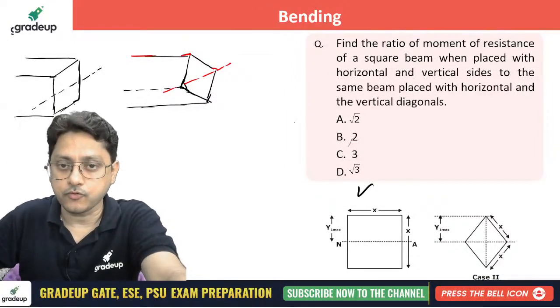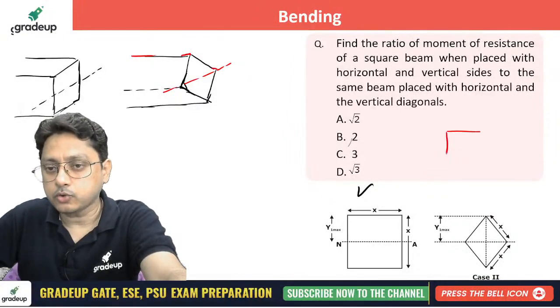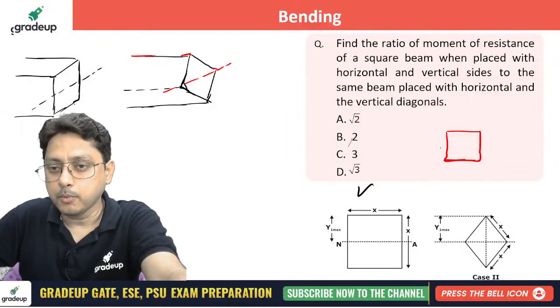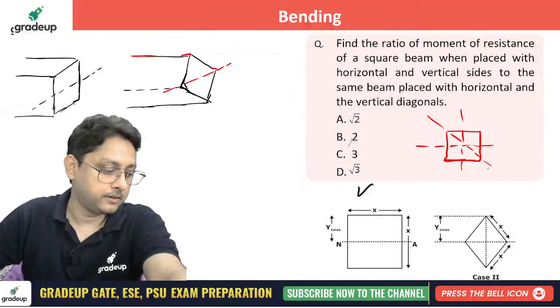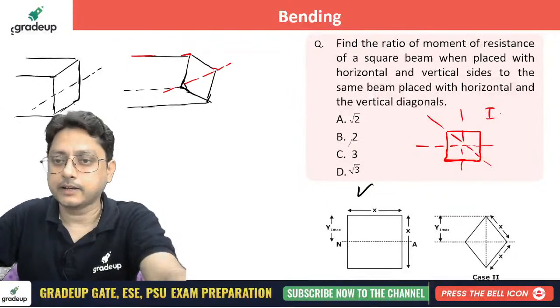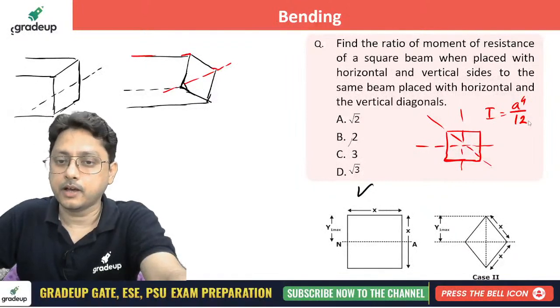If you see, first of all, for the square section, the moment of inertia will be the same about any of the axes. I can write it down: that is simply A to the power 4 by 12. Moment of inertia is the same about all axes.